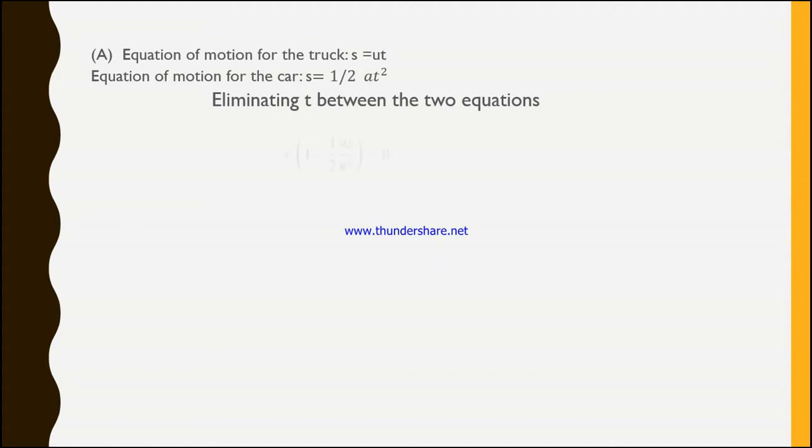By eliminating t in both equations, we find this equation: s times (1 minus 1 over 2 times a s over u square) equals 0. From this equation, one can understand that it will be 0 if s equals 0, or 1 minus 1 over 2 times a s over u square equals 0.